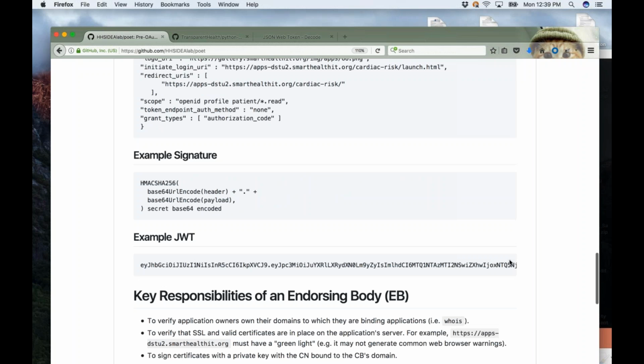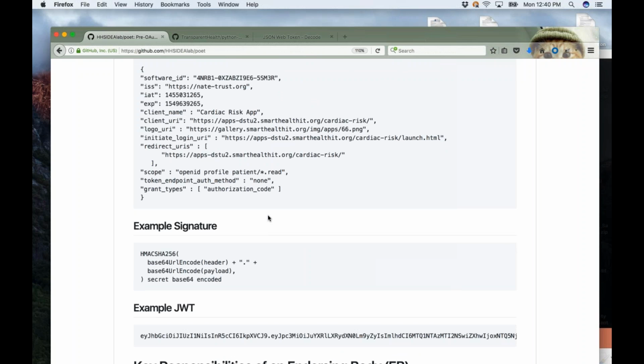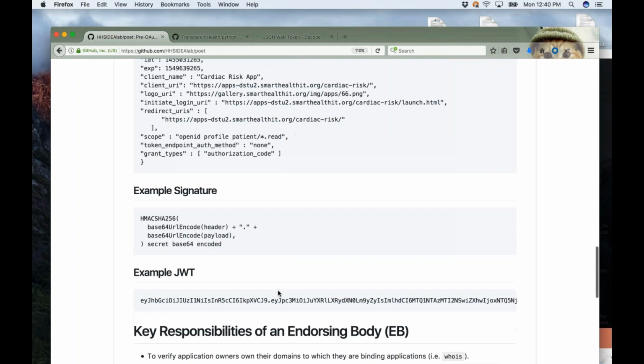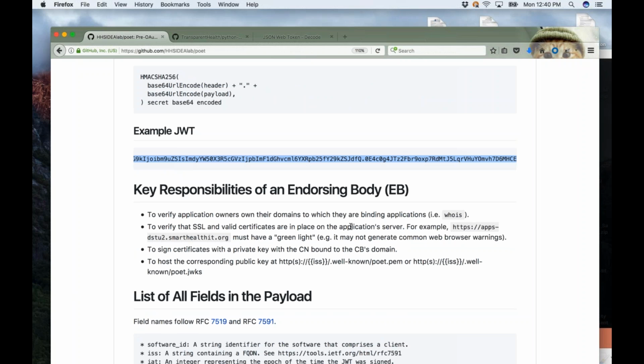And so I could copy and paste this into a JOT, or a JWT is also called a JOT, decoder, and read all of this information out. I do not need the public key signature verified to read the contents of the payload. There's two periods in the JWT. So this first part is the header, and then it's the payload, and then at the very end is the signature. So just trust me, there are two periods in there because there's three parts to the file. The periods are keeping everything separate.